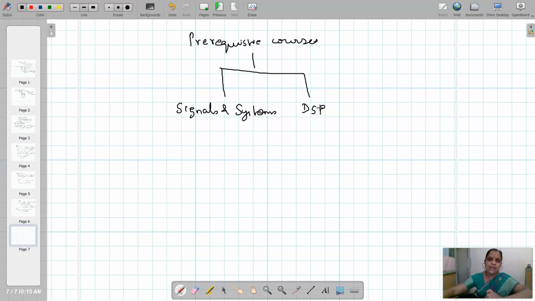So in this session we are going to recapitulate the concepts behind signals and systems. So first we will see signals and systems, then we will proceed to digital signal processing, then we will move on to the digital speech processing concepts and how the digital speech is processed by using digital signal processing methods in time domain and frequency domain.